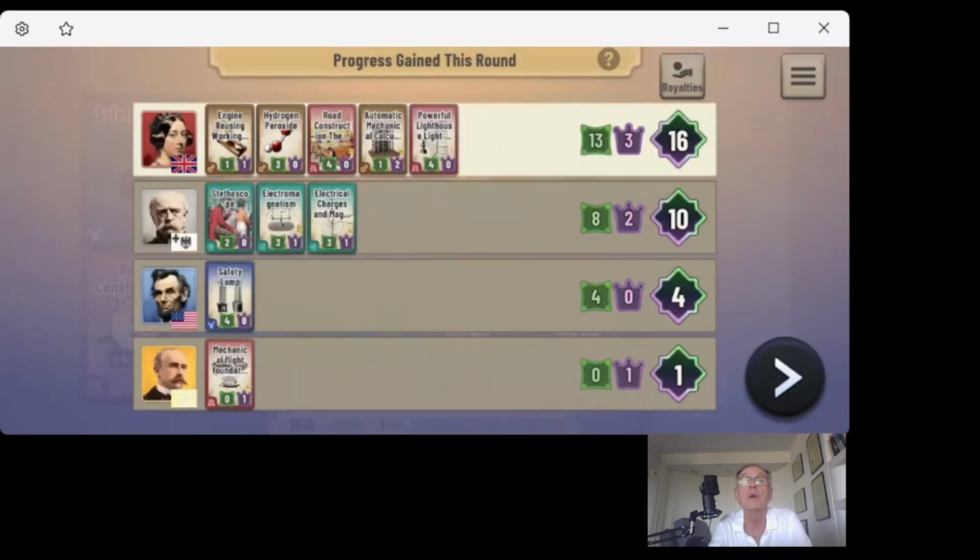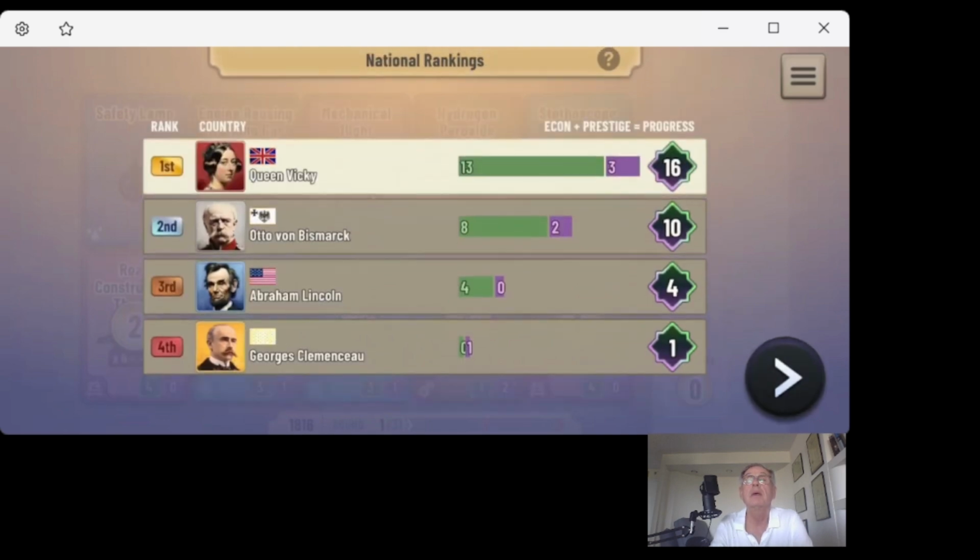So, in round 1, we won 16 progress points to 10 for Germany, 4 for the U.S., and a measly 1 for France. So Queen Vicky, you're ahead of Germany there, Otto von Bismarck, with 10 progress points. But I would say do not get too complacent.